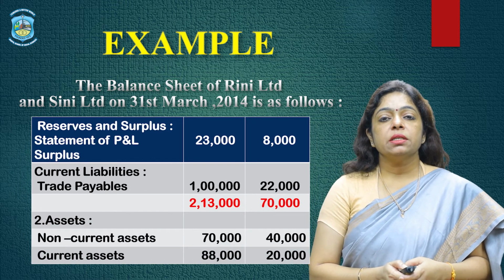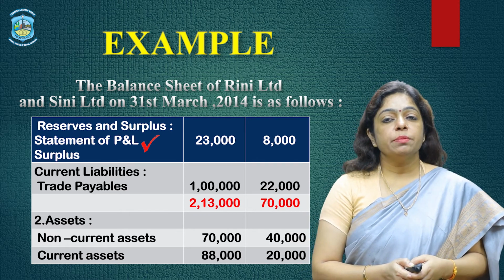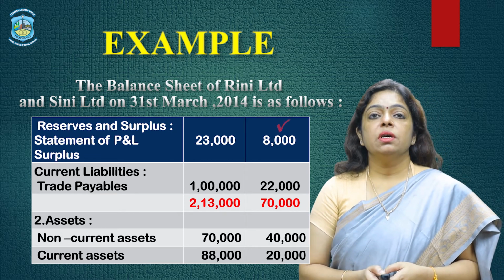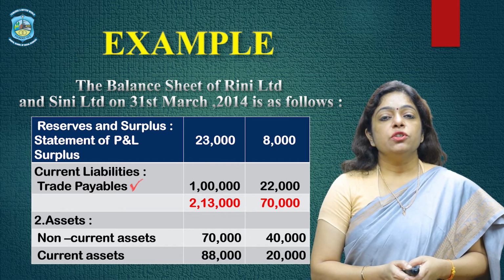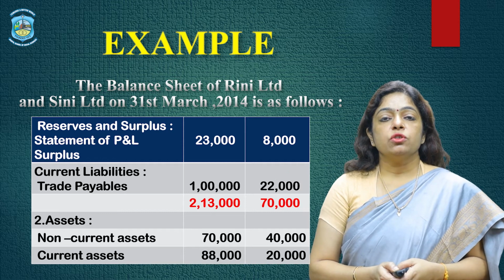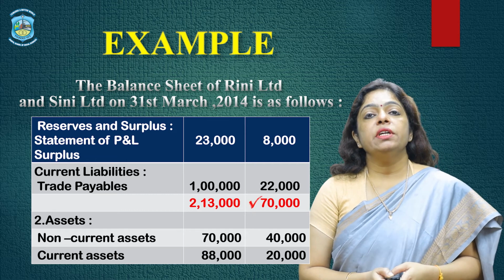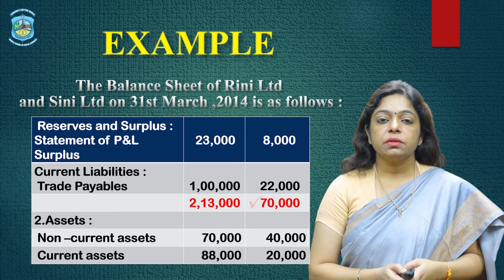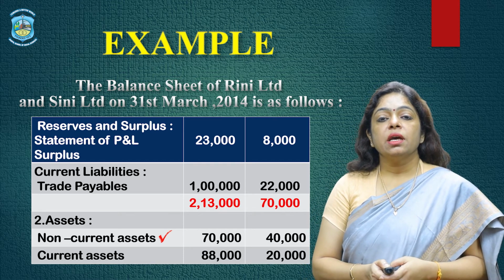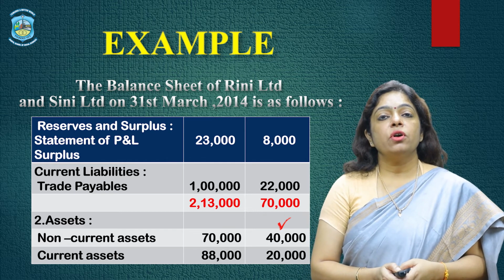Under reserve and surplus, the statement of P&L, that is surplus, for Rini is 23,000 and for Silly Limited it is 8,000. Under current liabilities, the trade payables are 1 lakh for Rini and 22,000 for Silly. So the total of liabilities is 2,13,000 for Rini Limited and 70,000 for Silly Limited. On the assets side, the non-current assets are 70,000 for Rini and 40,000 for Silly.